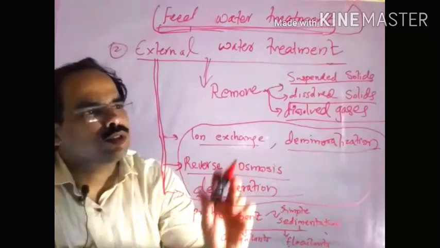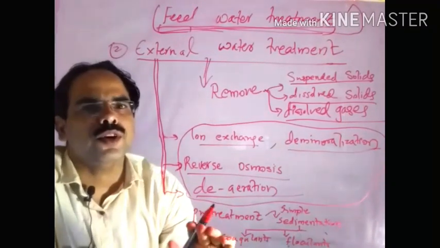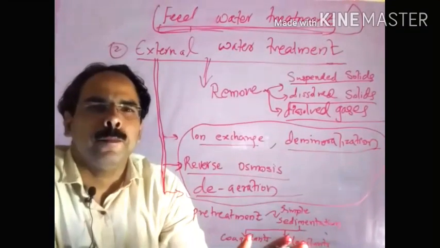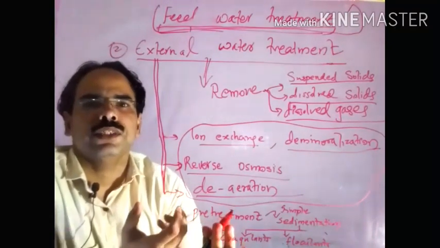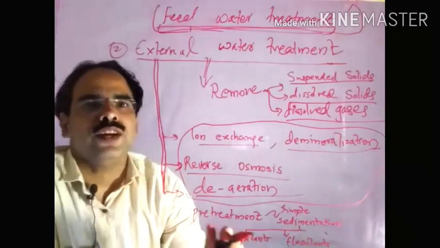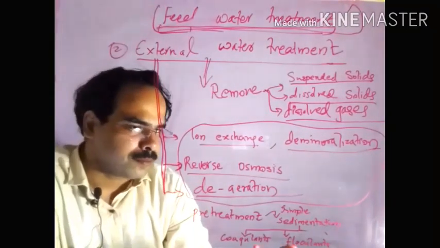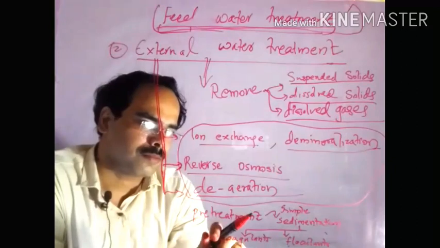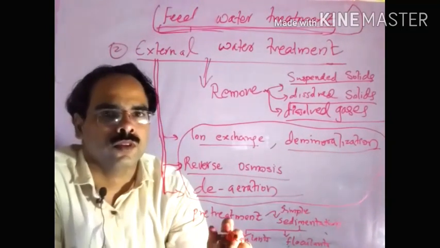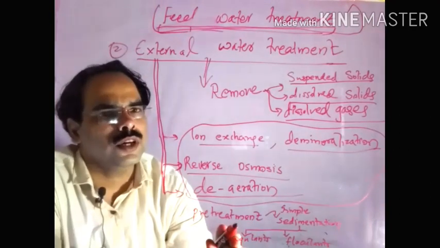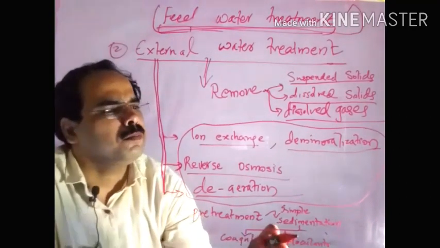Before going through these treatments, we need to remove the solids present in the water, or the colors present in the water. Only after that do we go through these processes. This pre-treatment includes simple sedimentation.